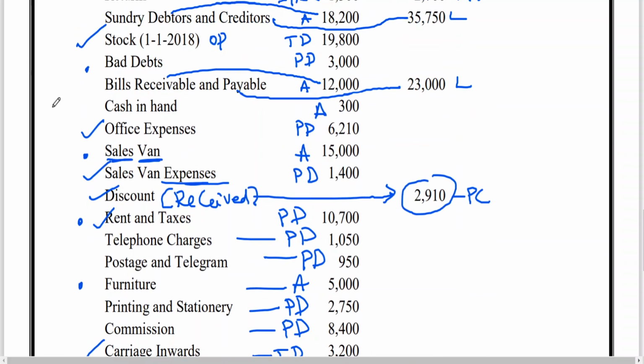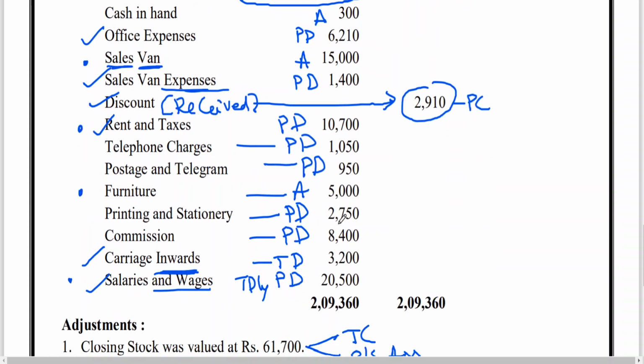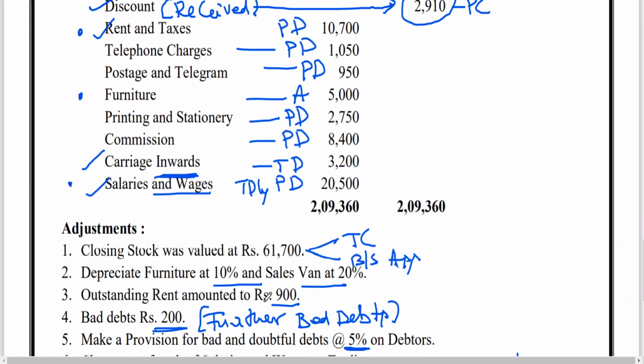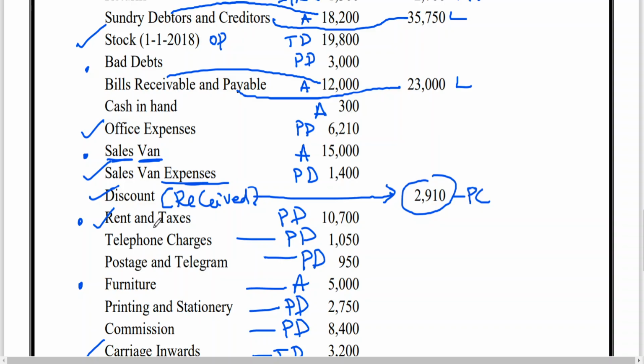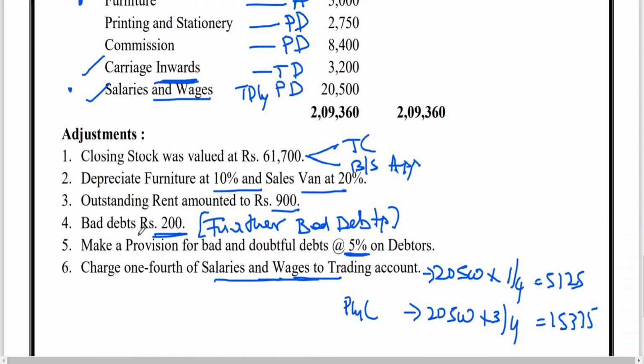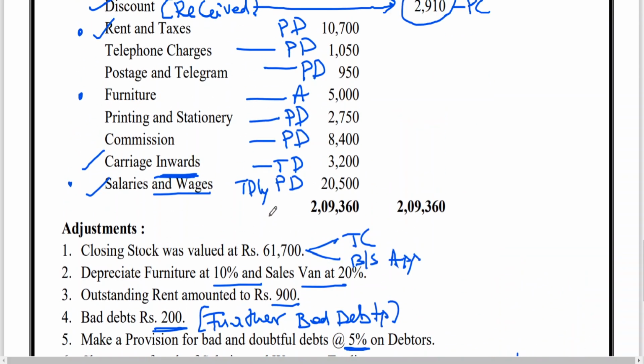Okay. Right. Coming back to this now. Rent and taxes, we are having adjustment 10,700. We are having outstanding rent 900. Okay. So it's like two expenses. They have opened one account. Maybe taxes are yearly, once in a year you may be paying. It's not income tax, it is local taxes, like municipal tax you need to pay. That is why they're combined with rent and taxes. So they opened one account. So 10,700 plus outstanding rent 900 is to be added. Okay.